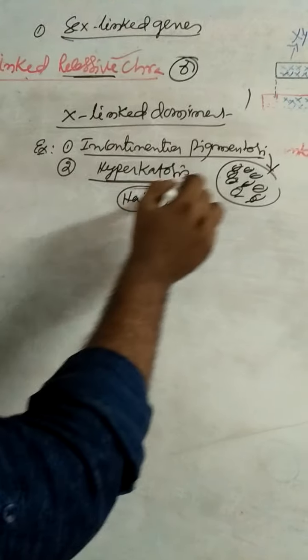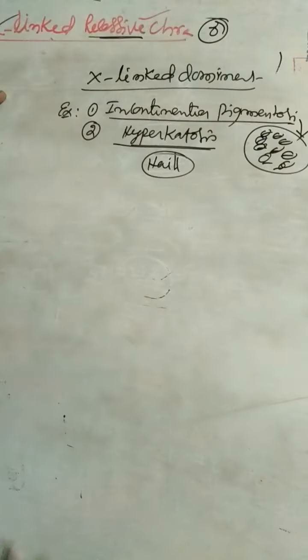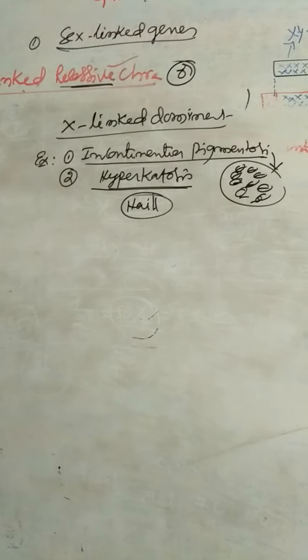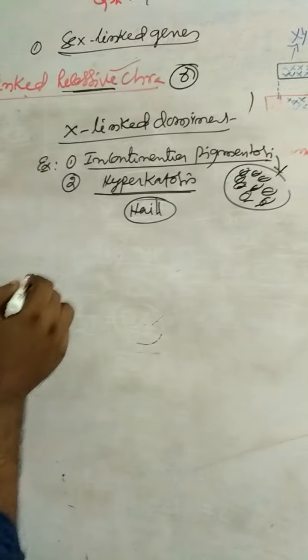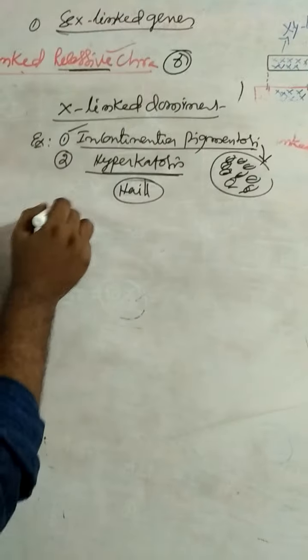So what are the two examples for X-linked dominant characters? Incontinentia pigmentosi and hyperkeratosis. So what about the probability of this one? X-linked dominant character incontinentia pigmentosi, commonly called IP.